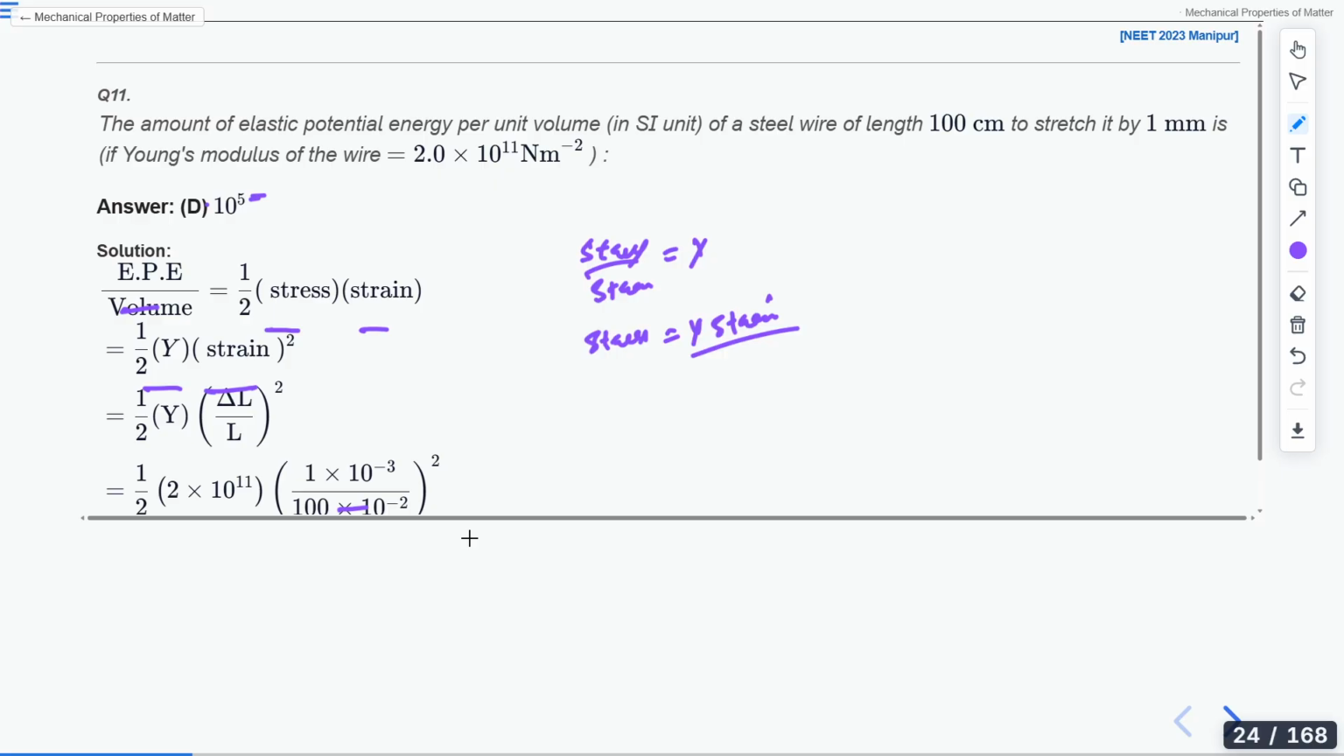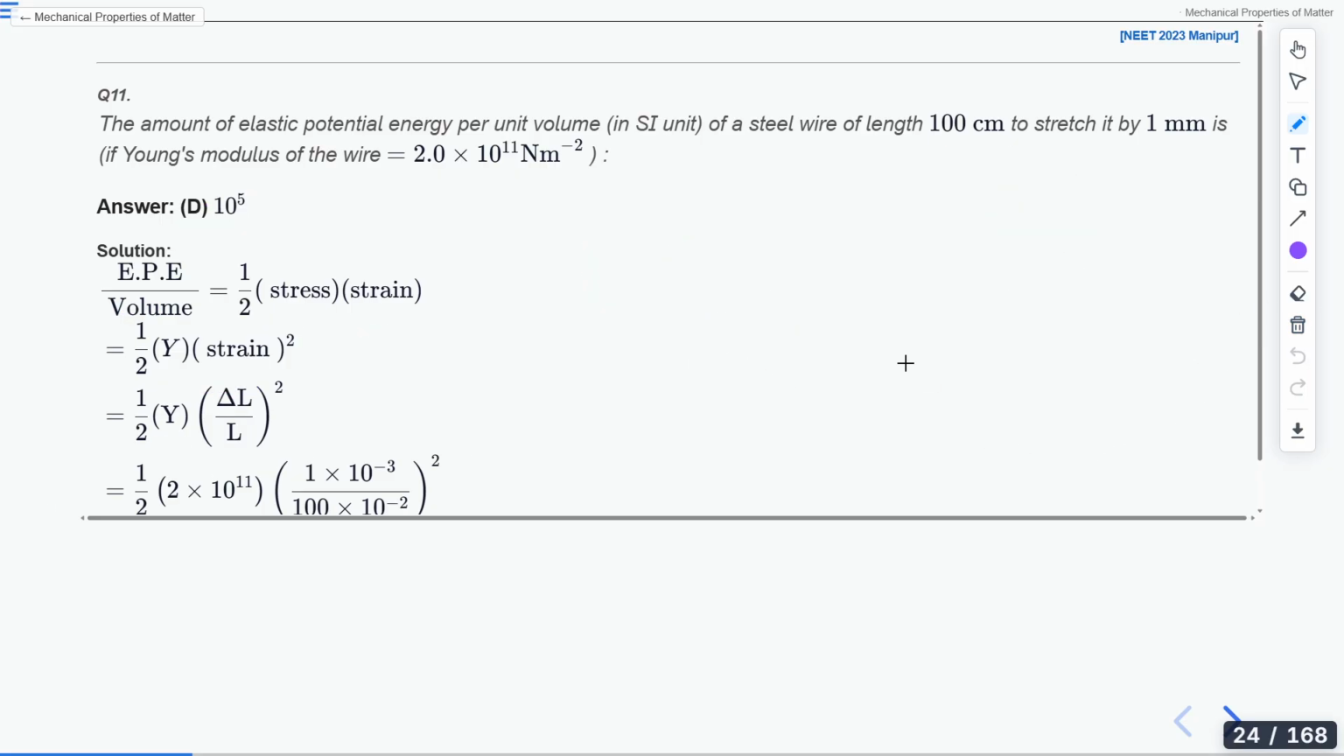The half factor is here and we have Y, the Young's modulus, given as 2 into 10 to the power 11. Then we have the length L as well. What is the length? 100 centimeters, so it will be 100 into 10 to the power minus 2 meter. Putting all the values, we will get 10 to the power 5.